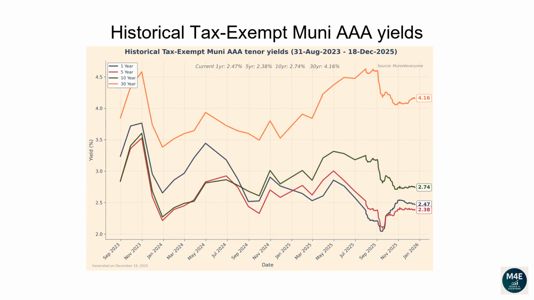This line plot and the next plot show how each tenor of the muni yield curve has changed over time. From the 31st of August 2023 to the 18th of December 2025, the 1-year yield has dropped from 3.24 to 2.47. The 5-year yield has dropped from 2.85 to 2.38. The 10-year yield has dropped from 2.84 to 2.74. The 30-year yield has increased from 3.85 to 4.16.